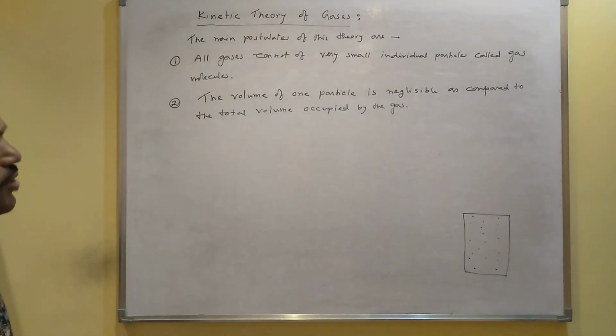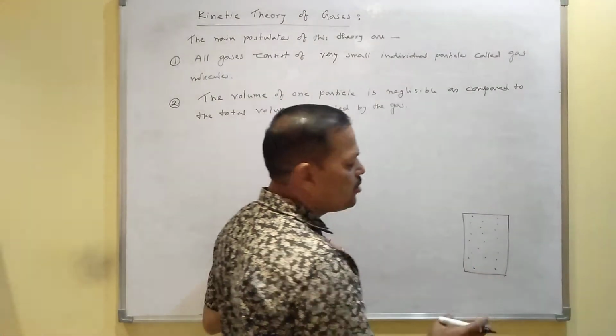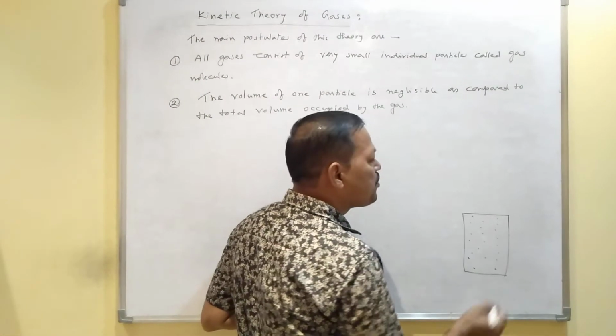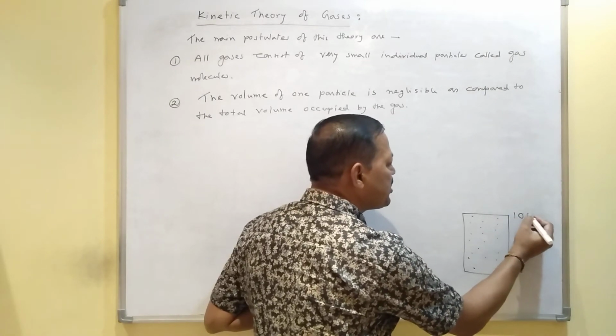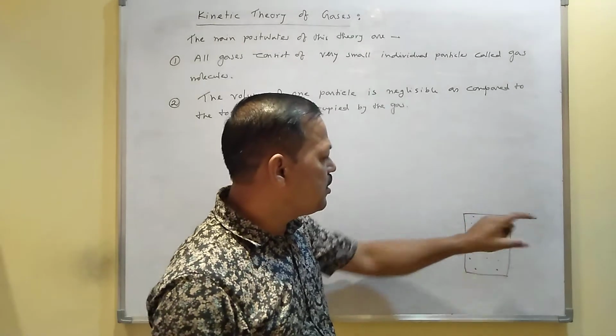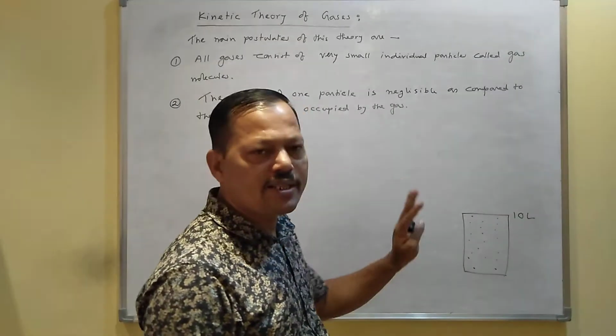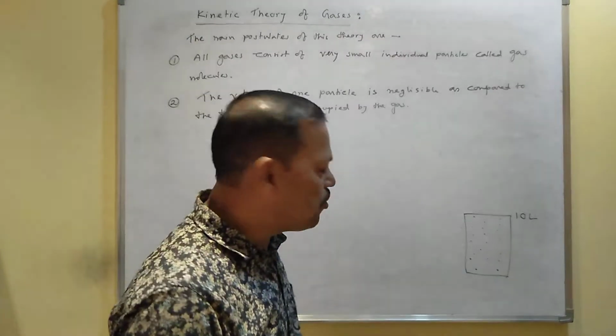I mean, according to the second point, suppose this is a container. As you know, gas does not have any definite volume. Suppose the volume of this container is 10 liter. If the volume of the container is 10 liter, then the volume of the gas is also considered as 10 liter, because gases do not have any definite volume.